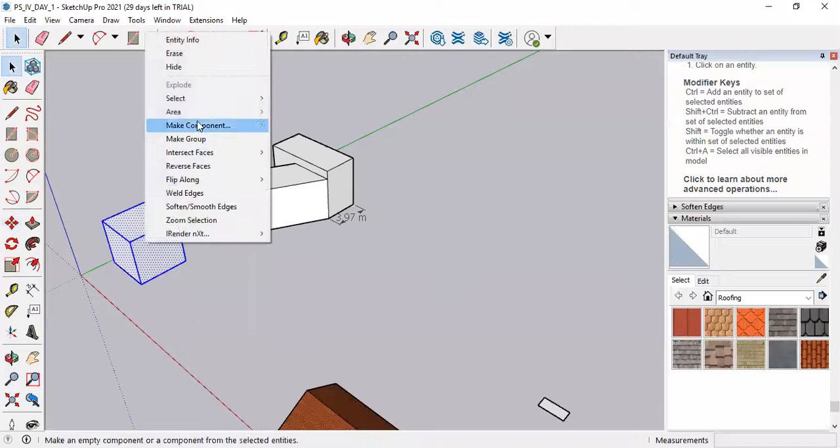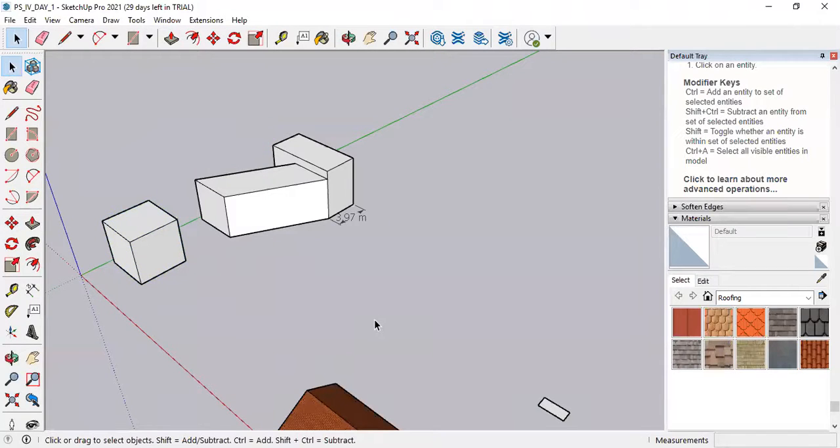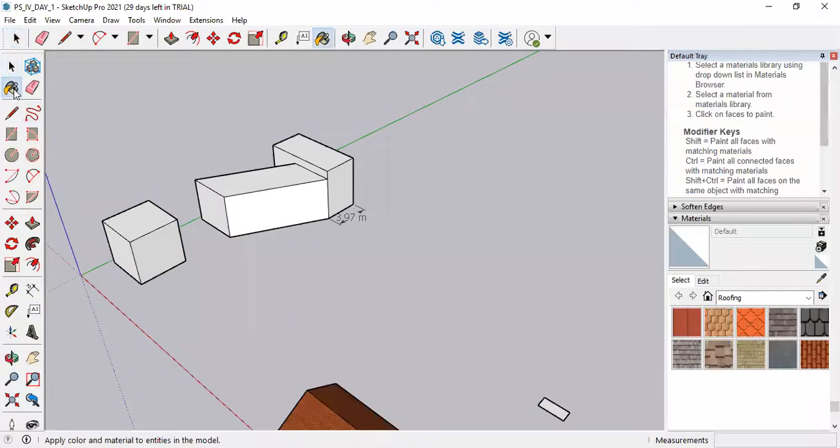If I group it again, one task will become easier when I want to apply any material or any color to the object. If my object is grouped, then it will become very easy to provide a color to the entire object in a single click. Suppose I select this roofing texture and apply it to it.